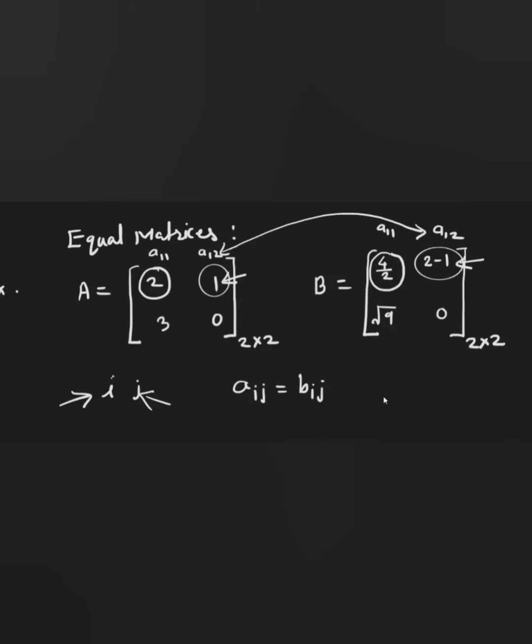It means both the corresponding elements are the same. This is 3 and this is root 9. Root 9 is again 3, so again they are the same. And you can see the last ones, 0 and 0. Again the two corresponding elements are the same, and therefore matrix A equals matrix B. In such a case, matrices A and B are said to be equal.